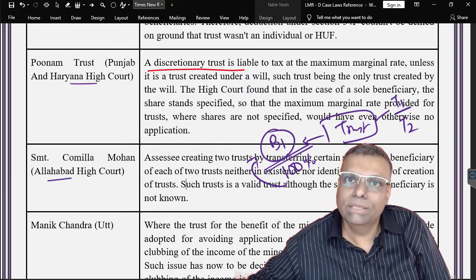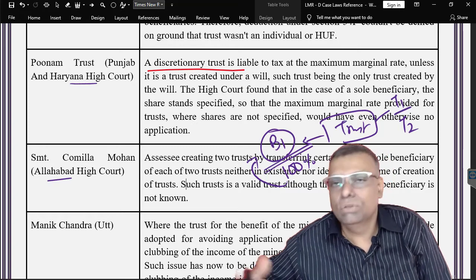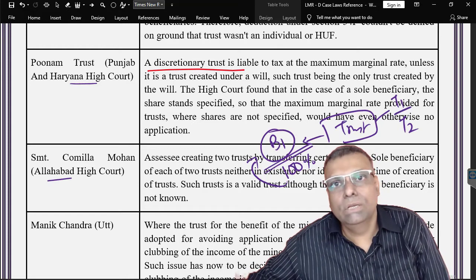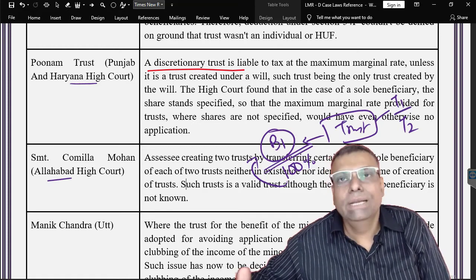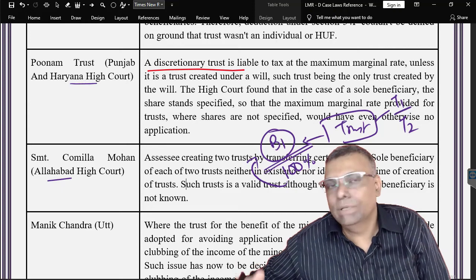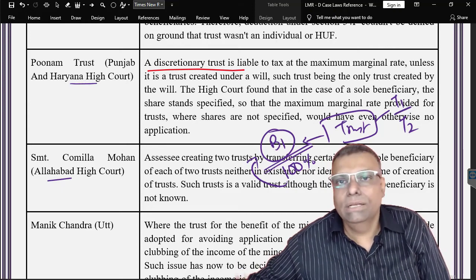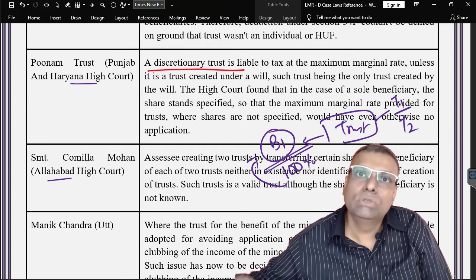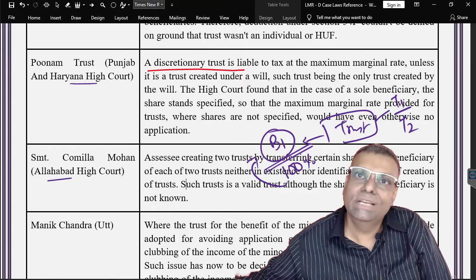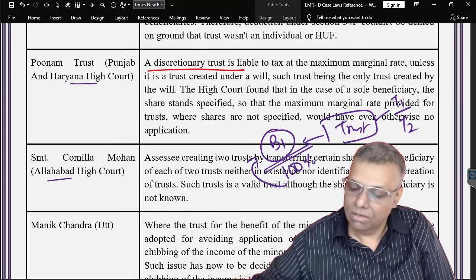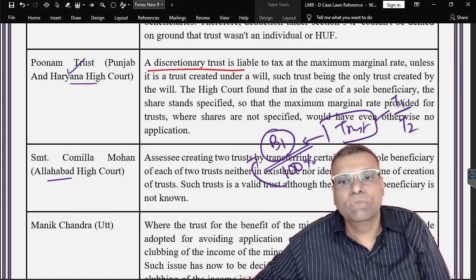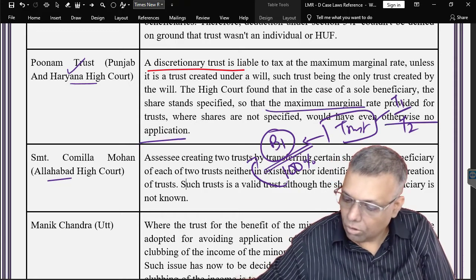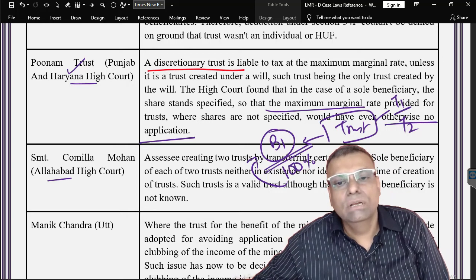It is very logical that if there is only one person who is going to take the advantage of this particular trust property or trust money, then 100% of the benefit goes to that one beneficiary. Therefore it is a determined share, and accordingly section 161 provisions will be applicable. In other words, MMR provision will not apply, because MMR applies only if the share is not determined. So the Poonam Trust has taken the view that in that case the MMR provisions will not be applicable. In other words, it is a determined share.